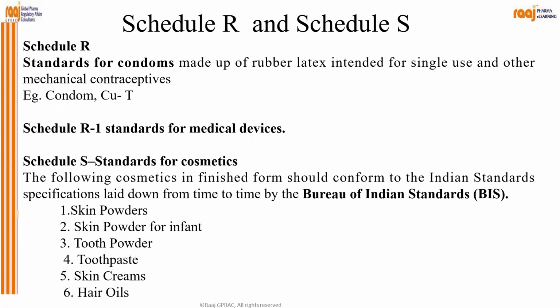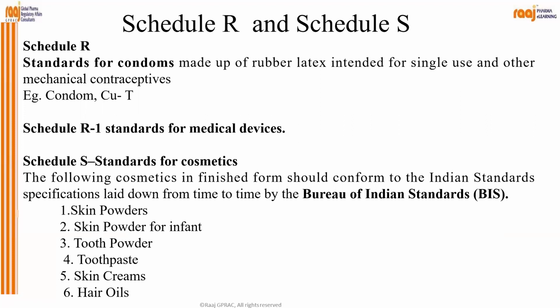Schedule R and Schedule S. Schedule R is standard for condoms made up of rubber latex intended for single use and other mechanical contraceptives like copper T and all. Schedule R1 standard for medical devices. Okay. Then Schedule S standard for cosmetics.